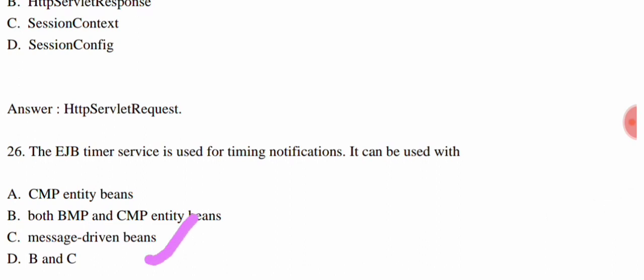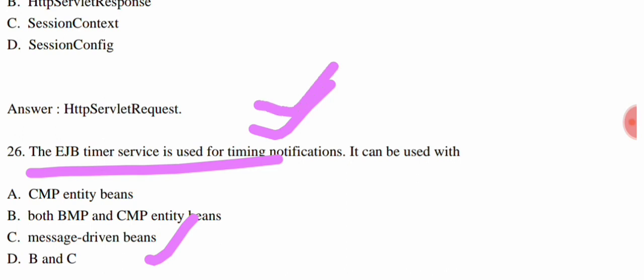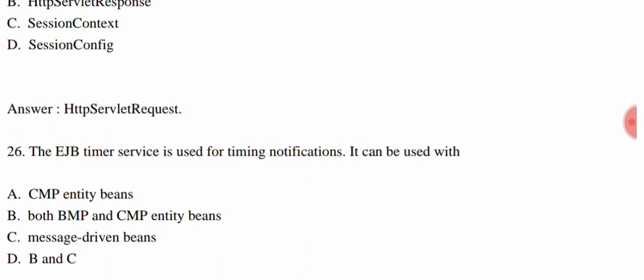Okay, so message based, because in the case of the EJB timer service we use it for the timing of notification, and the notification is received by what? That is your message driven beans. Okay, so option C is your correct answer. Now we come to the next question.